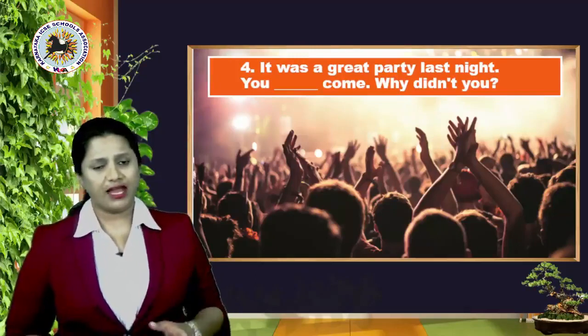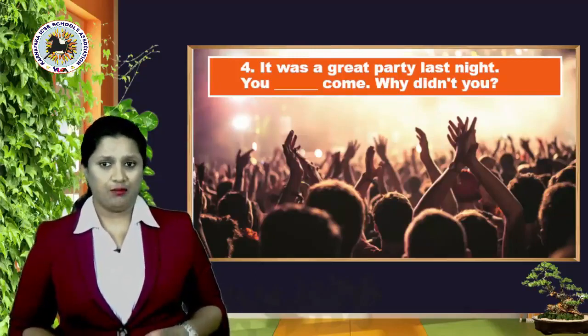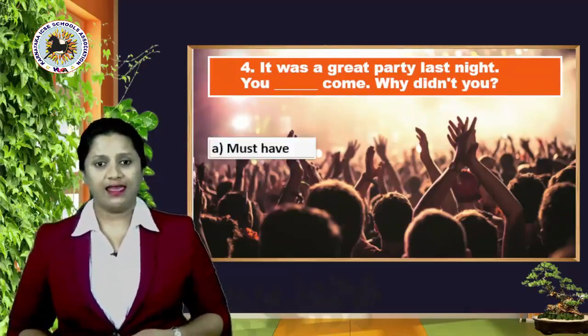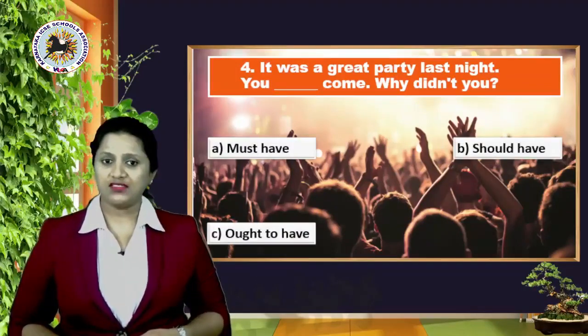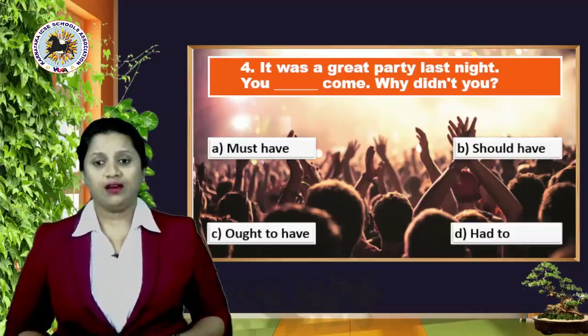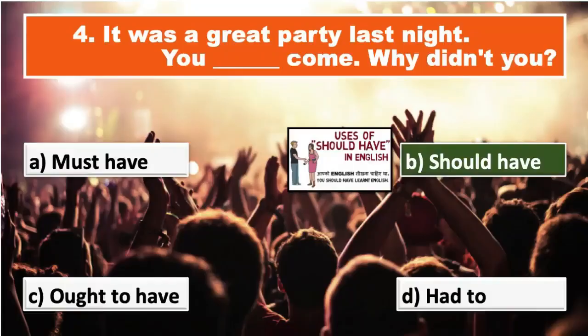It was a great party last night. You dash come. Why didn't you? What is the option that you're going to write in there? Options A, must have, B, should have, C, ought to have, and option D, had to. Right answer is yes, it's option B, should have.